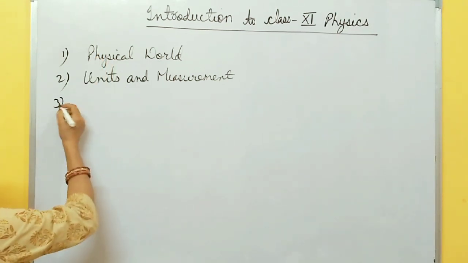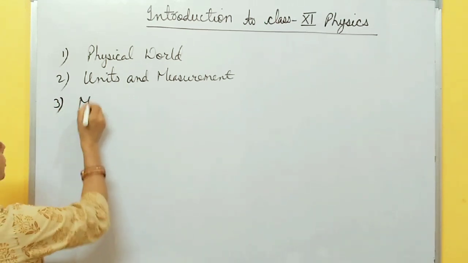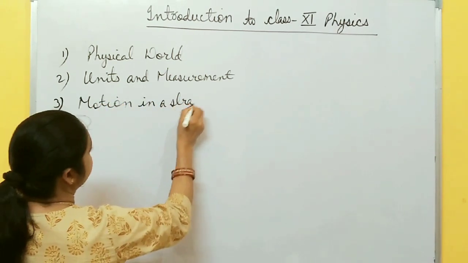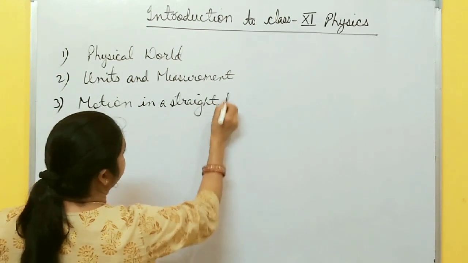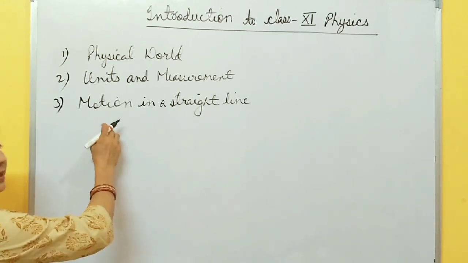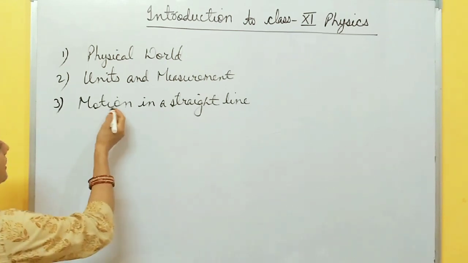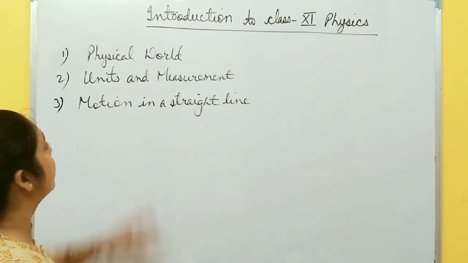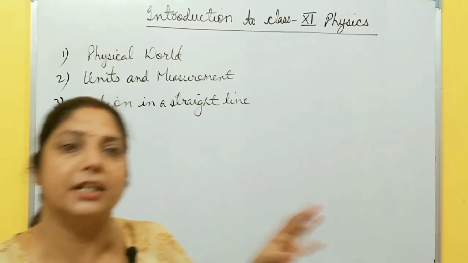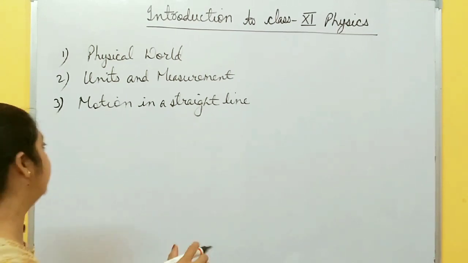Then from the third chapter, mechanics starts. The chapter is motion in a straight line. Motion in a straight line, in 2 dimensions, 3 dimensions, all these are a part of mechanics. In mechanics there are different branches, and this comes under the kinematics branch. Mechanics has kinematics, dynamics, and statics, all branches of mechanics. And motion in a straight line comes under kinematics.